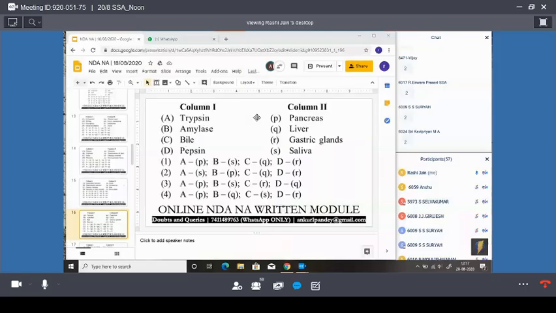Here, trypsin, amylase, bile and pepsin. Can you tell me the answer guys? Trypsin, amylase, bile and pepsin.